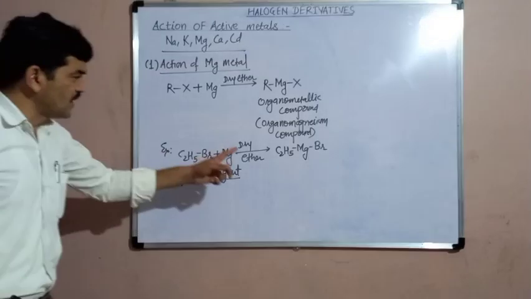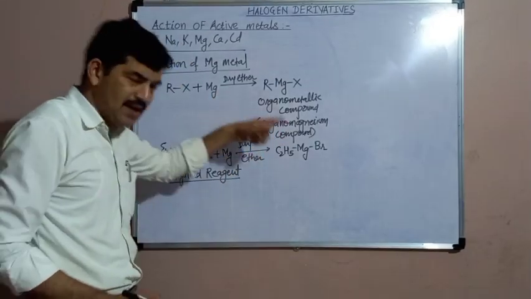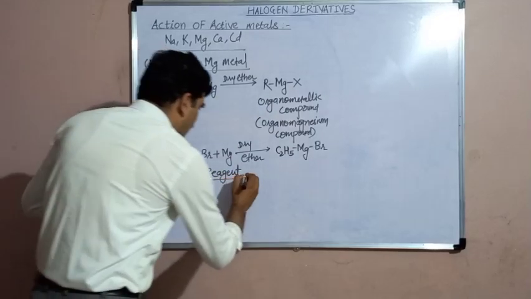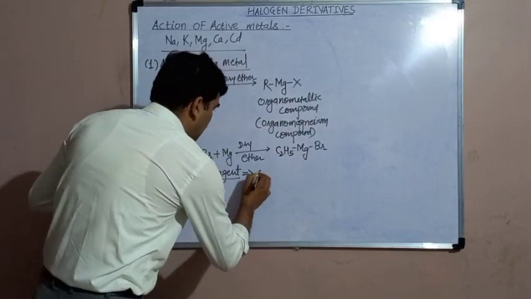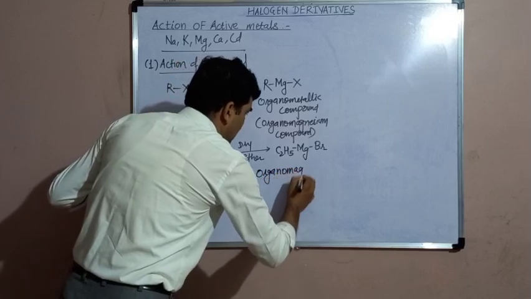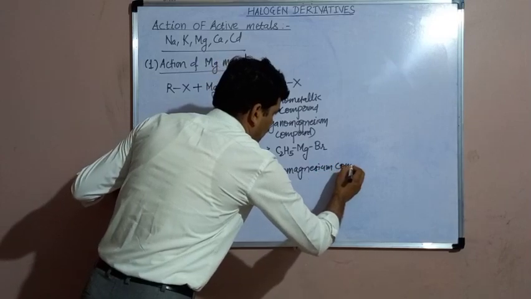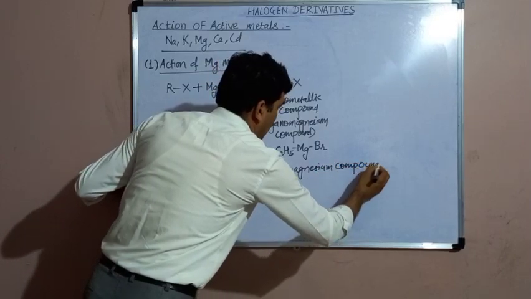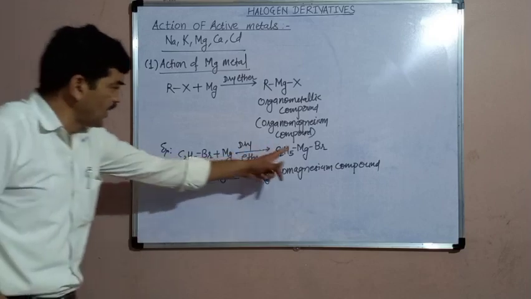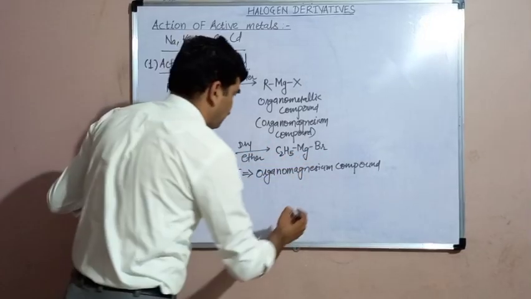Therefore, the Grignard reagent is defined as an organometallic compound or organomagnesium compound in which an alkyl group and a halogen are attached to the magnesium metal.